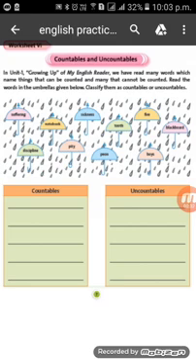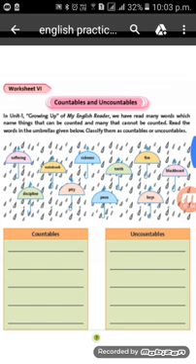For example, wisdom, happiness, hope, bravery. We cannot see or touch all of them. We can just feel about them. We can just think about them. Then we learned about different types of phobias in this book, in this unit. And yesterday we completed up to countable and uncountable nouns.